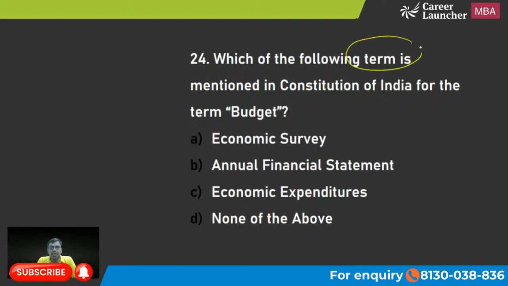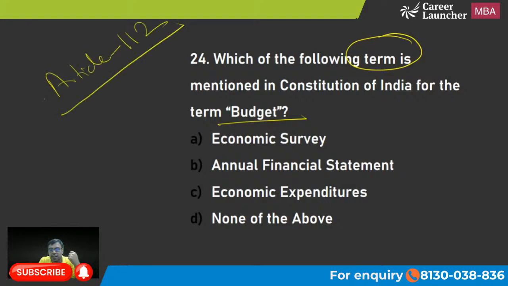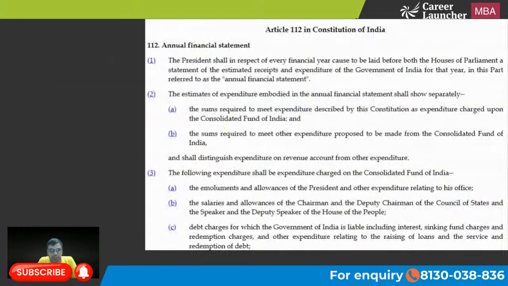Which of the following terms is mentioned in the Constitution for the term budget? Economic survey, annual financial statement, economic expenditure, none of the above. देखो कॉन्स्टिट्यूशन में ना बजट वर्ड नहीं मेंशन है, कुछ और वर्ड मेंशन है. I'll give you a hint also. It is mentioned in Article 112, and the word used is not budget, but some other technical term is used. What is that? Yes, Harshit, you are right. Annual financial statement कहते हैं. B is the right answer to this question.